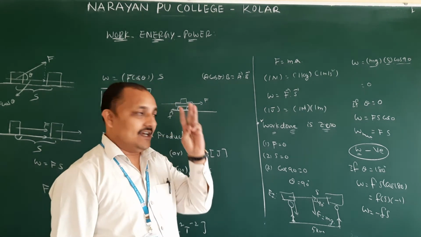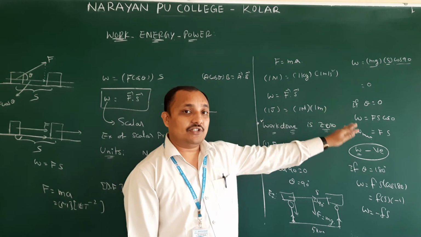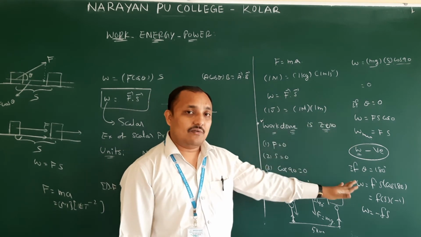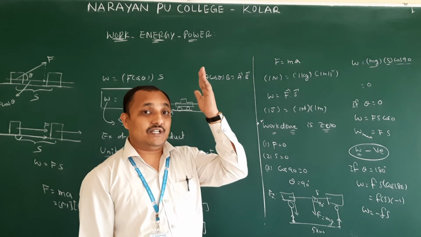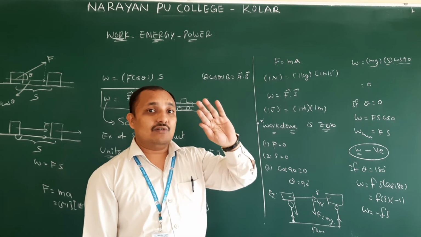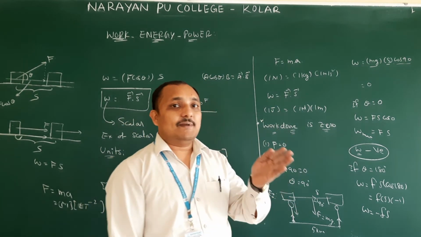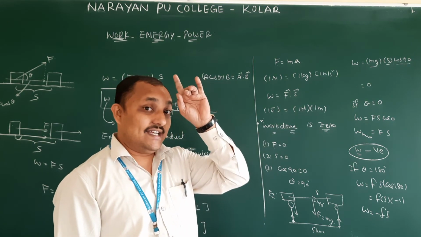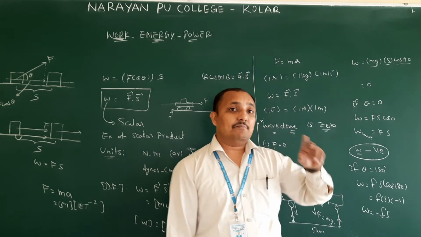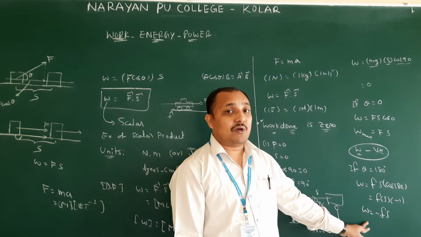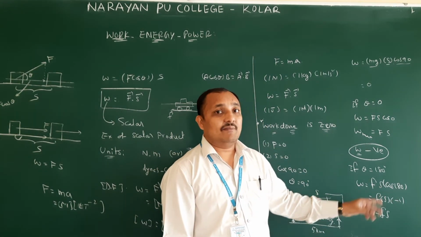Now you will be having three cases. Work done will be positive, work done will be negative, work done will be 0. Like distance and displacement we discussed: displacement will be 0, displacement will be positive, displacement will be negative. That negative sign gives direction. So this is also work done being negative. Very, very important. Separately they will ask one more question. So when is work done negative?